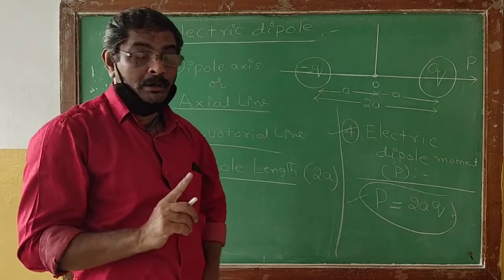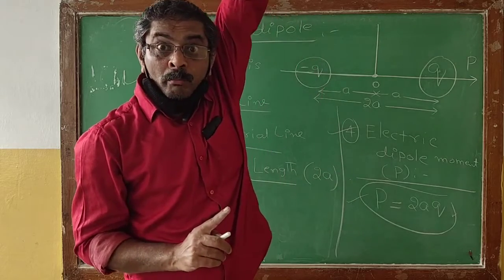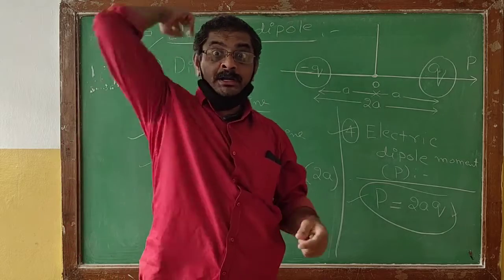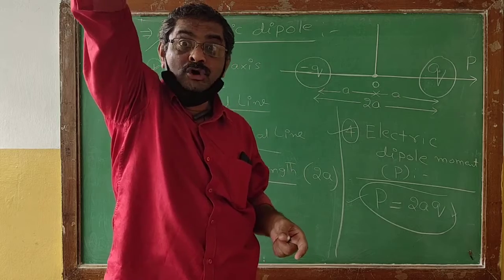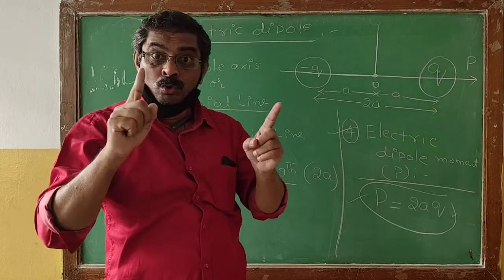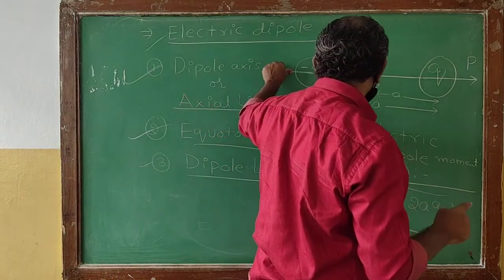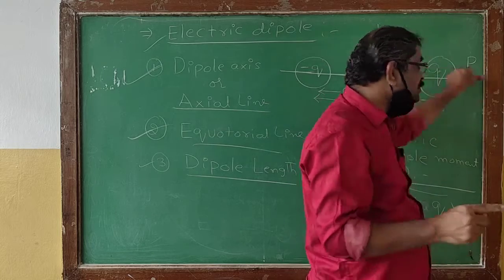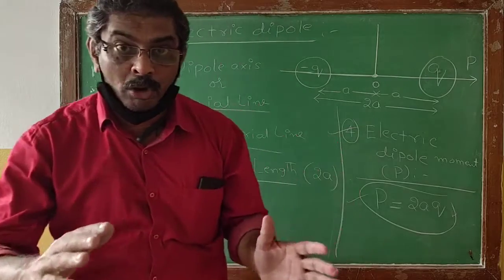And one more thing you remember: the electric dipole moment is always a vector quantity, whose direction will always be acting from the negative charge towards the positive charge along the dipole axis.